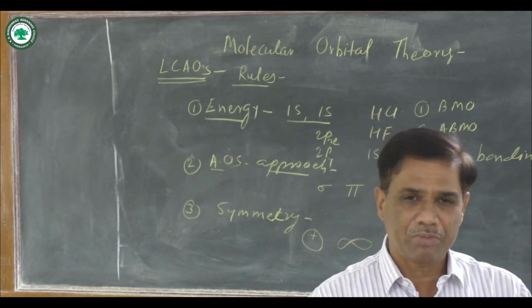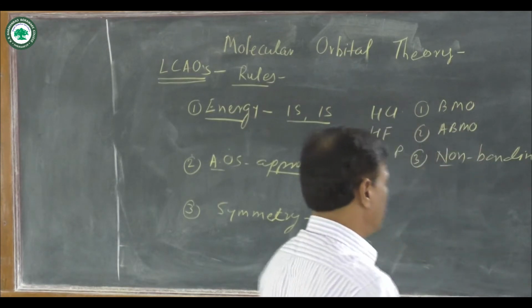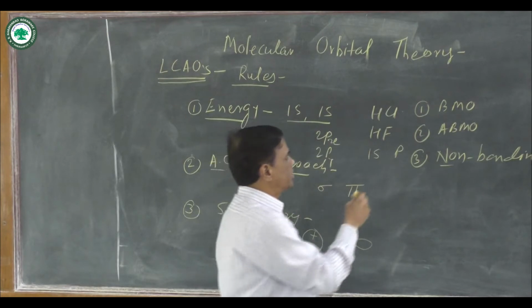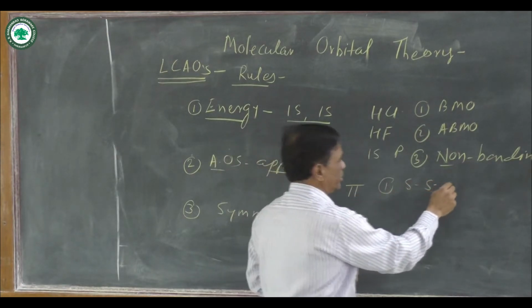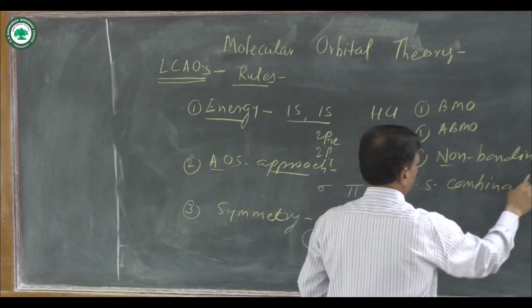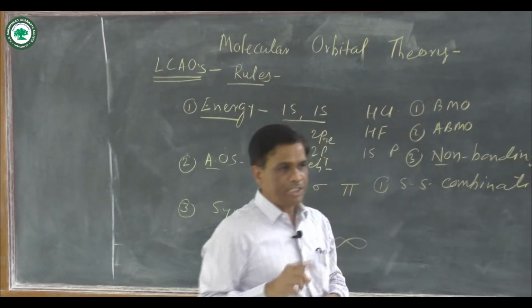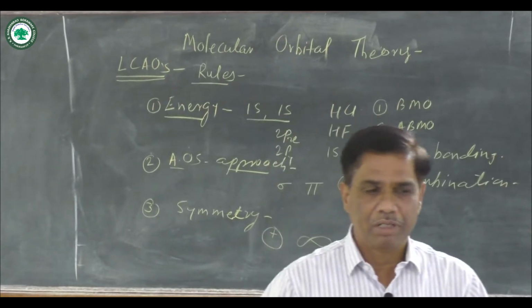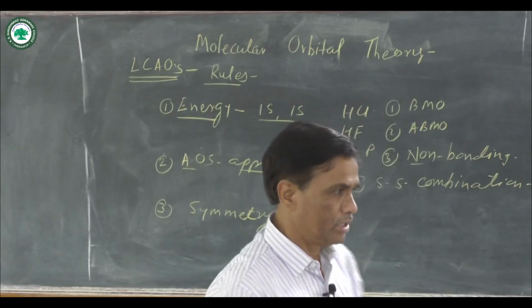And as many atomic orbitals as are combined, that many molecular orbitals are formed. Various types of combinations occur. The first type of combination is known as SS combination, which means one s orbital overlaps with a second s orbital.